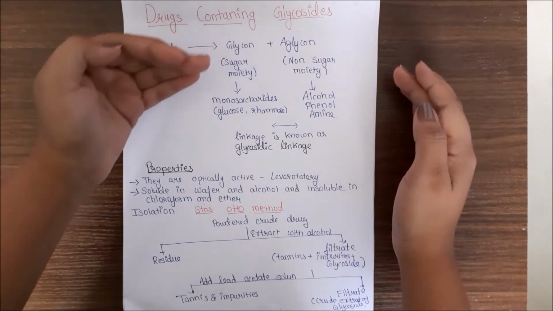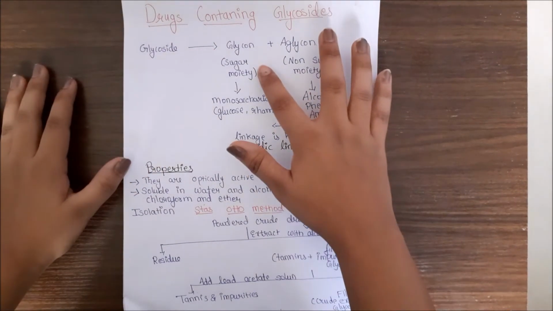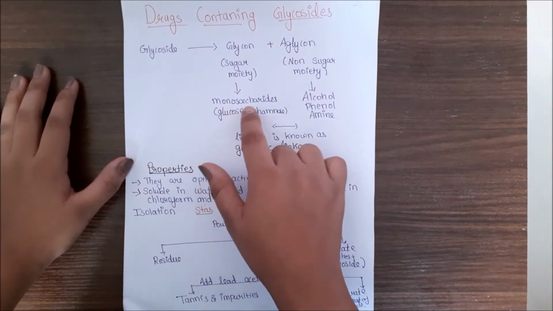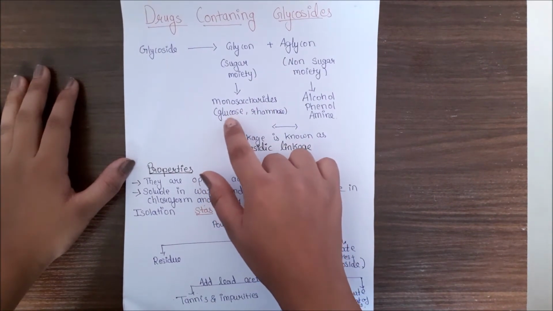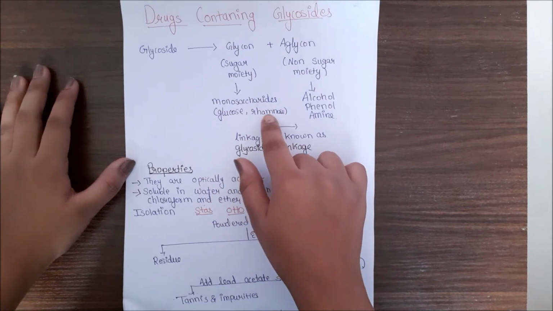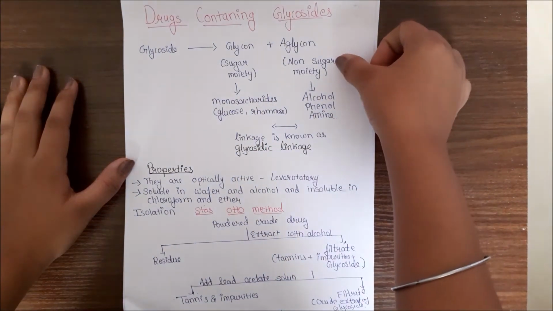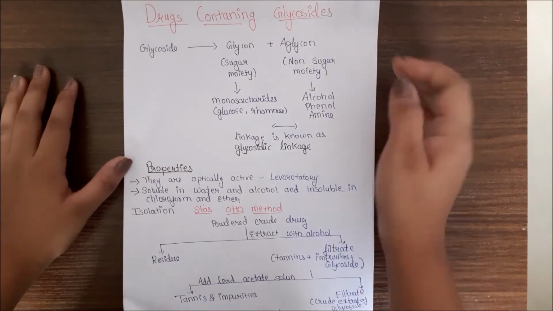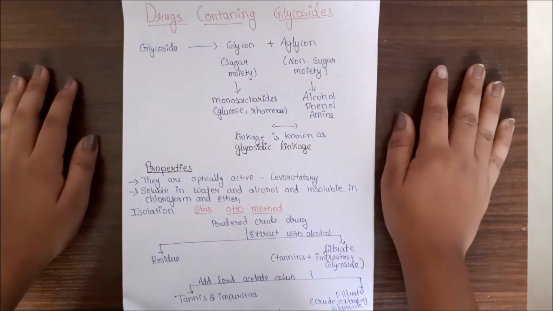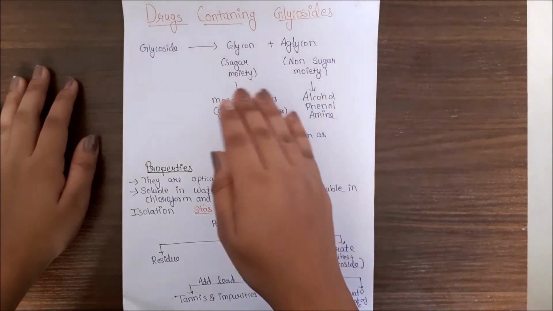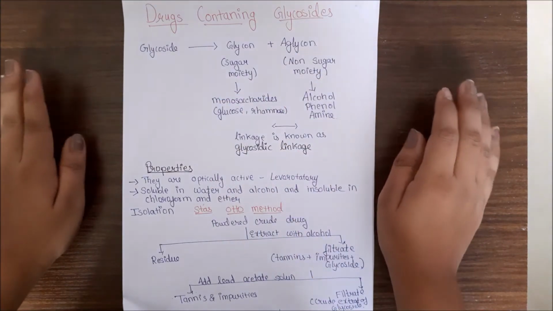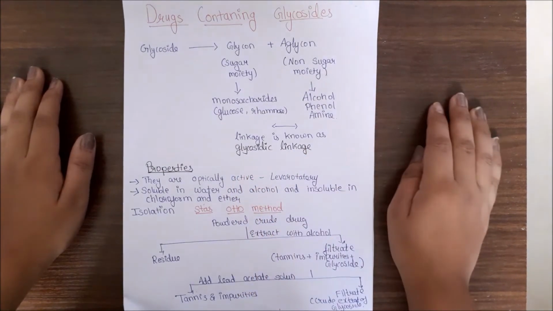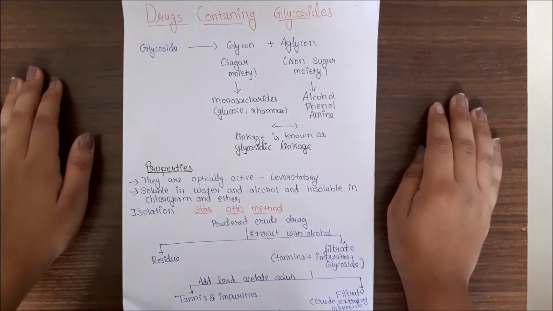अब शुगर वाले पार्ट में क्या होता है? The sugar part contains the monosaccharides, in which it contains glucose and rhamnose, and the non-sugar part contains alcohol, phenol and amine. Okay, this is about the glycon and the aglycon part. The link between the glycon and aglycon part is known as the glycosidic linkage.